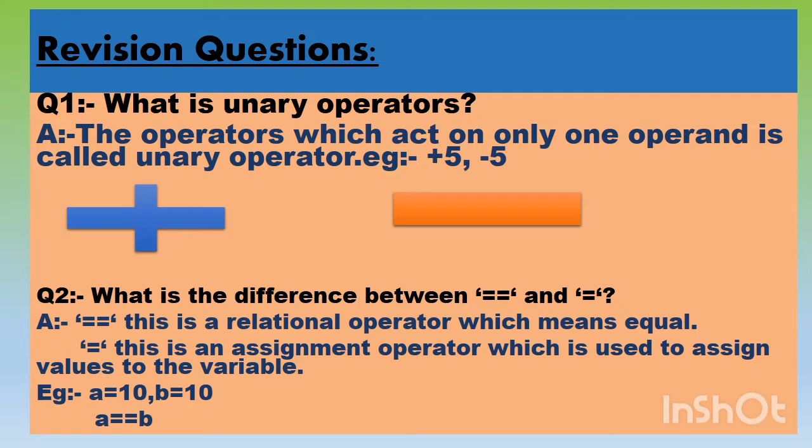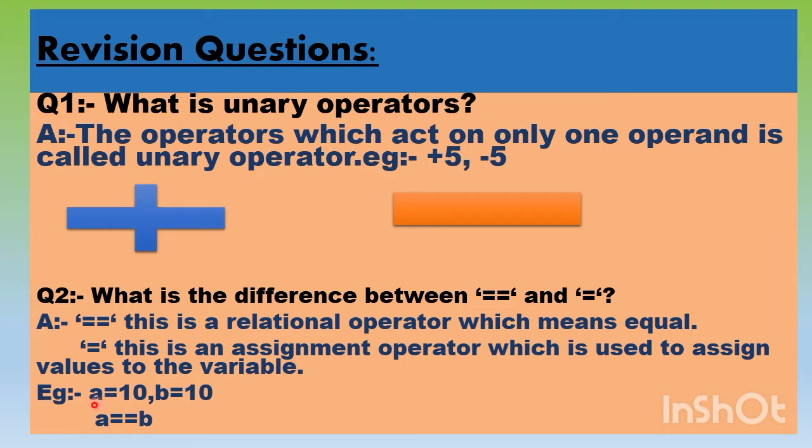Next question, what is the difference between double equal to and single equal to? This (==) is the relational operator, which means equal, right? It is used for comparison purposes. And this (=) is an assignment operator, which is used to assign values to the variable.